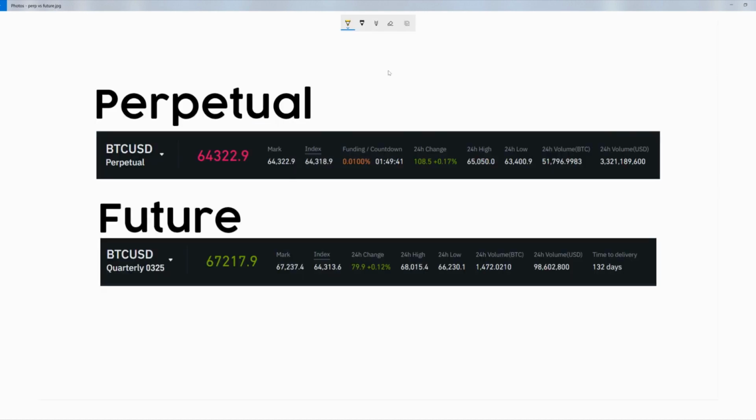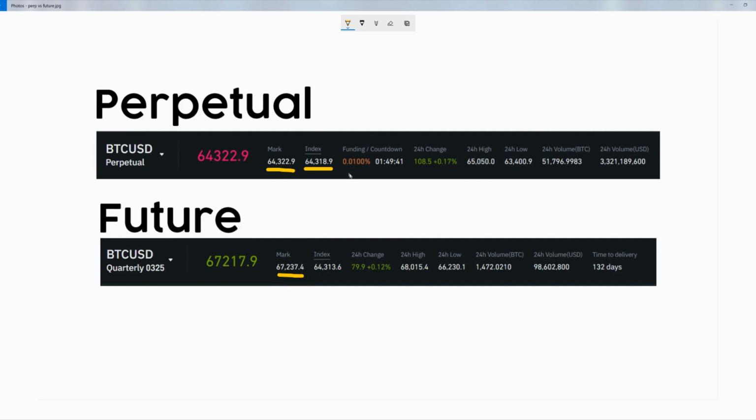Now let's focus on comparing perpetual contracts and futures contracts. It's important to understand the difference between the index price and a mark price. The index price is the actual price of spot Bitcoin. Index price is the average price of Bitcoin weighted by the volume across all the exchanges. The mark price is the price of this specific contract on this specific exchange. As you can see, the price between the two contracts is different. The mark price on the futures contract is significantly higher than the mark price on the perpetual contract.